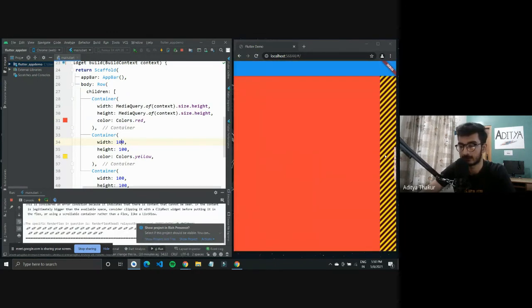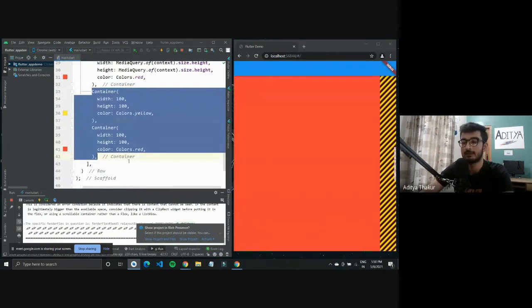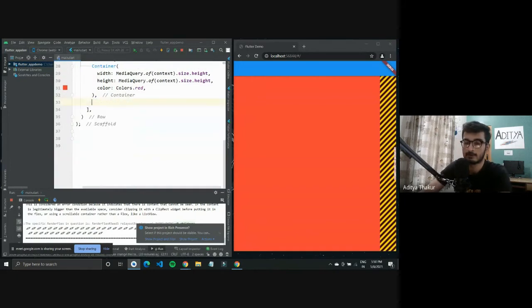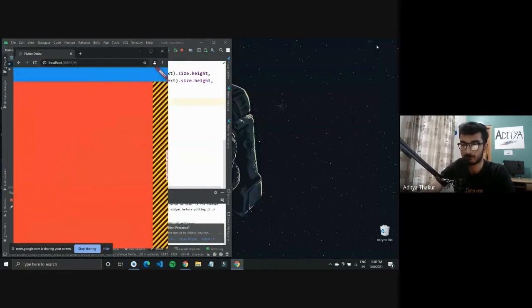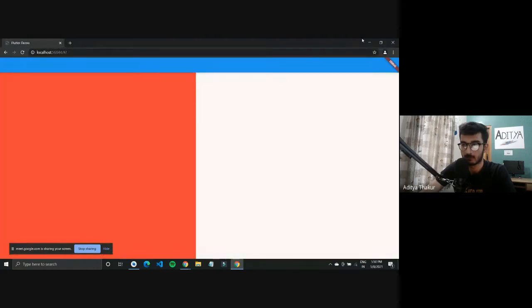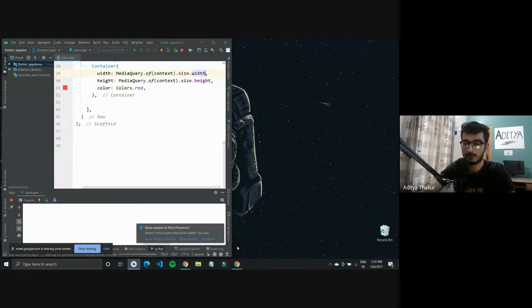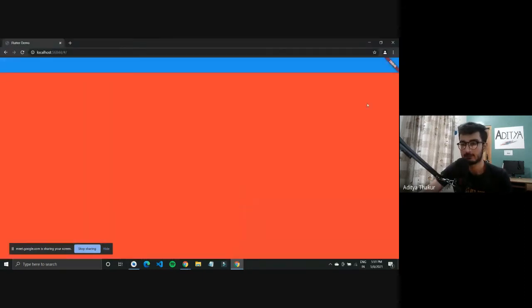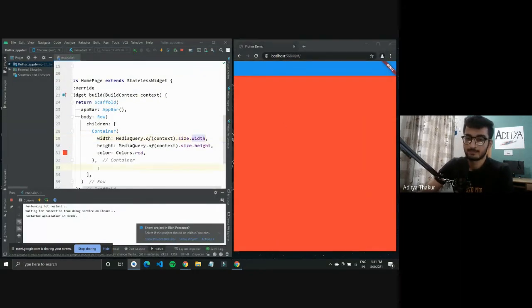This is the render overflow error, because my one widget is taking up the whole space, so these other two cannot fit inside it. So I'll have to get rid of them. Okay, it should be width here. Now this should take up the whole space that is available to it.